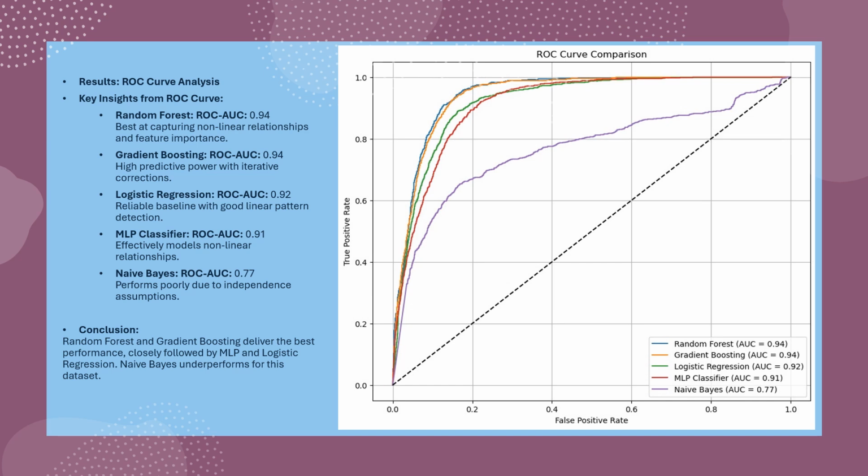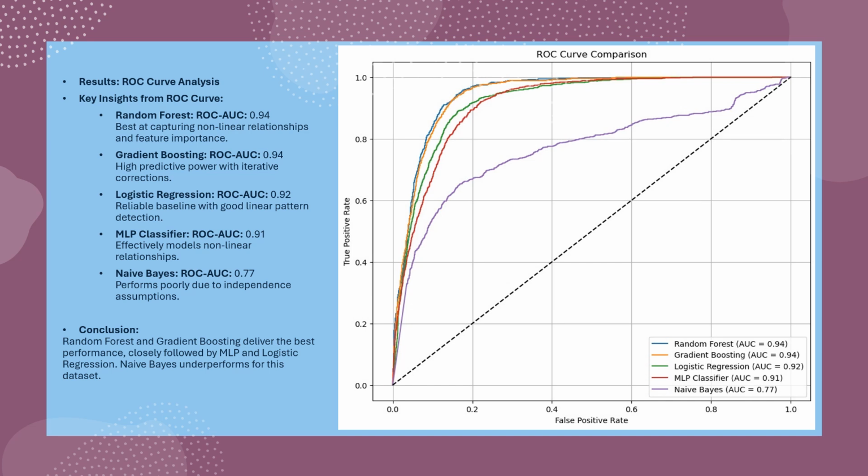using hidden layers of 100 and 150 and the activation function ReLU, it performed very well in capturing the nonlinear relationships in the dataset. It worked particularly well after we performed preprocessing steps like smoothing and standardization, resulting in an AUC score of 0.91. But we found that Naive Bayes didn't perform well on our dataset because of its assumption of feature independence, which resulted in an AUC score of 0.77.